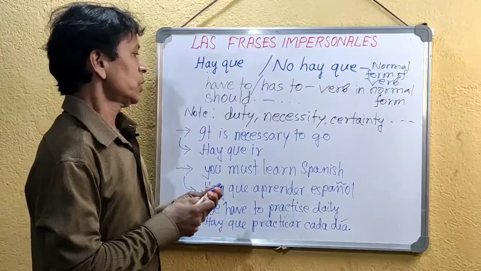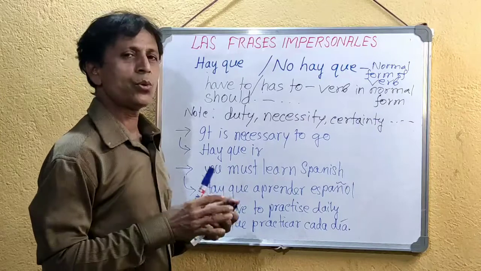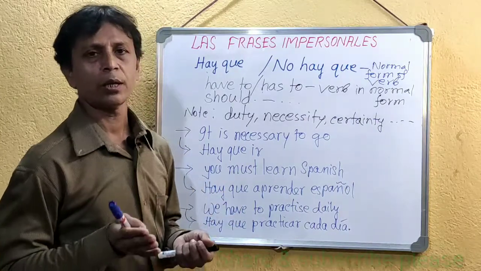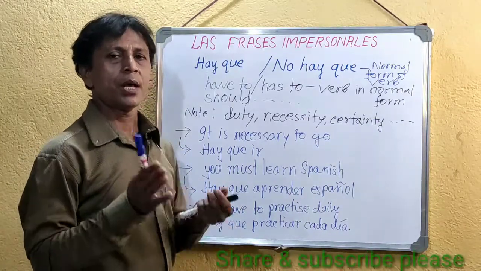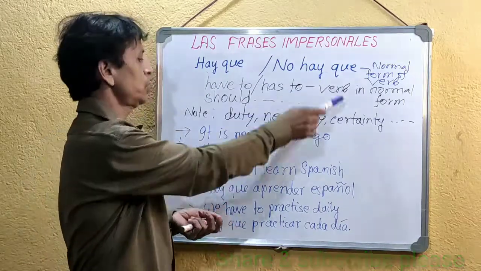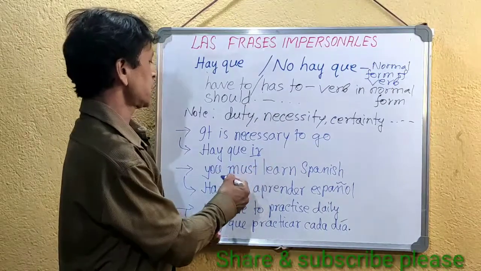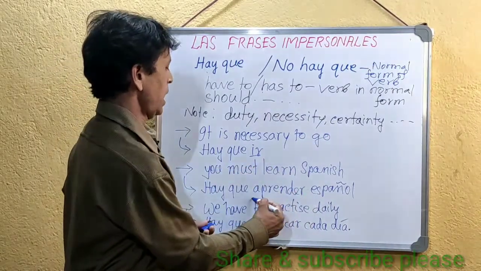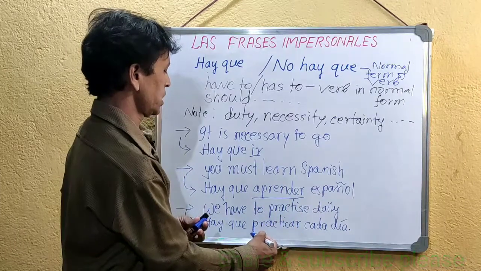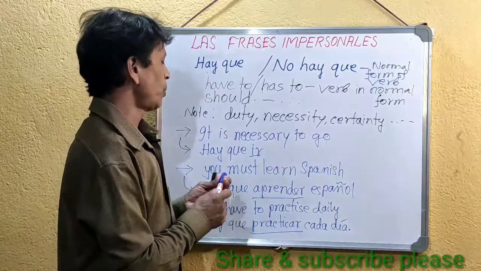So dear friends, this is a very easy structure when you don't have to think about the subject verb agreement. Everywhere have a look at the sentence. The verb is always in the normal form. In the first sentence, hay que ir. In the second sentence, hay que aprender. In the third sentence, hay que practicar. So verb is always used in the normal form.